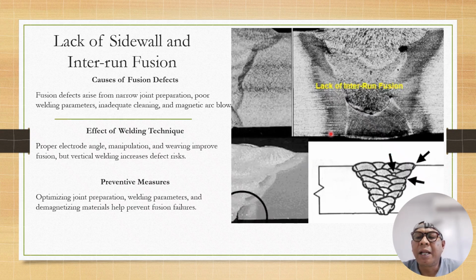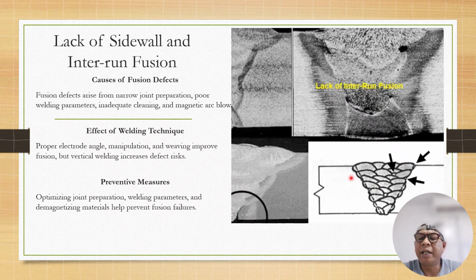So lack of sidewall and interrun fusion occurs when the weld metal fails to fuse with the joint sidewall or penetrate to the previous weld bead. This defect is often caused by narrow joint preparation, incorrect welding parameters, poor welding technique, and magnetic blow on the weld molten pool.